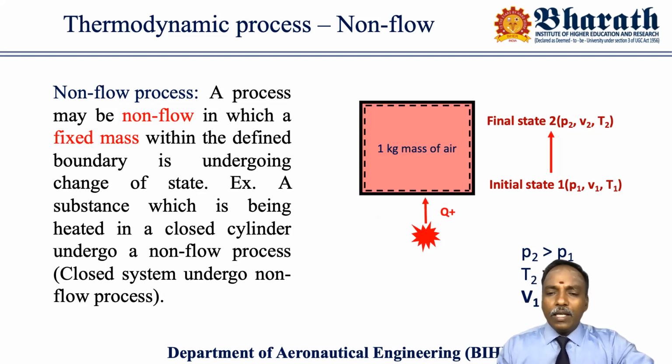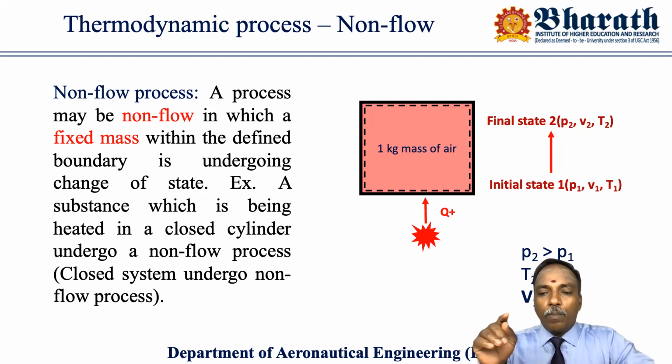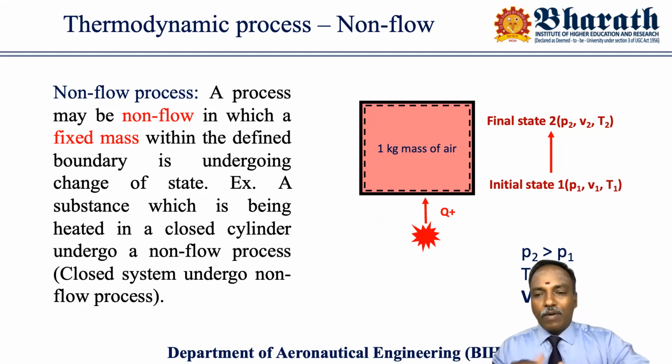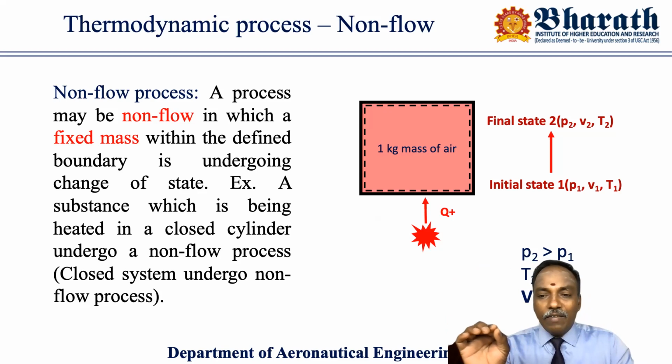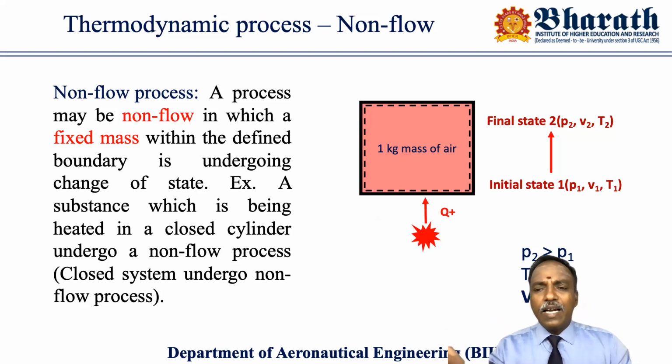Now I'm adding some amount of heat energy to the system. You can see that from the bottom, some heat energy is added. The amount of heat added to the system is denoted as Q plus in our convention. Because of this heat addition, as we already discussed, its temperature will increase, and as in the previous example, if temperature increases, pressure also will increase.